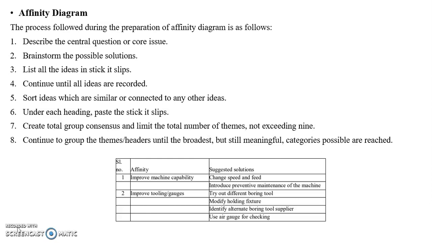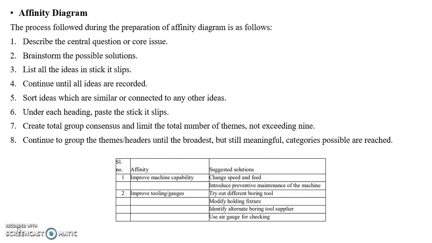One example is on the table. Here the central question is improve machine capability, and these are the suggestions given by the invitees and team members. Again in the second one, improve tooling and gauges, these are the suggestions given by the team members and invitees. Like this you should create an affinity diagram, and this should not cross 9.